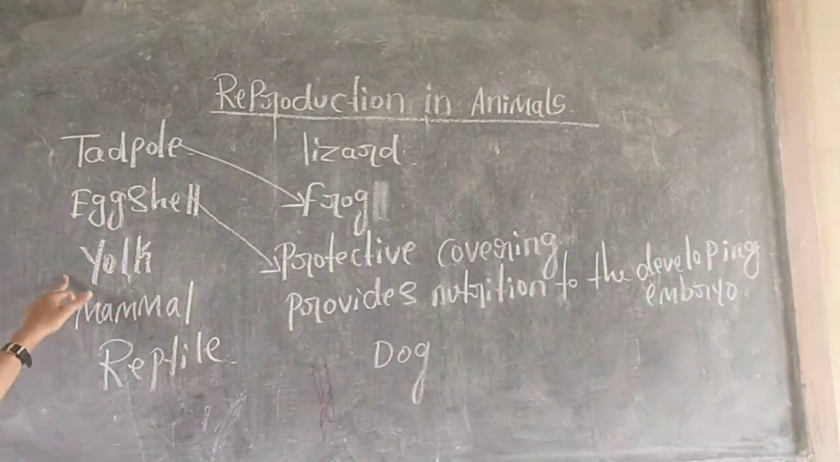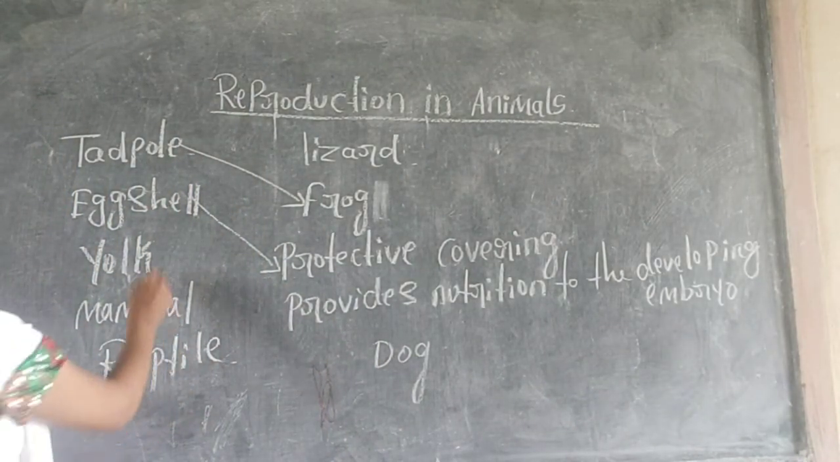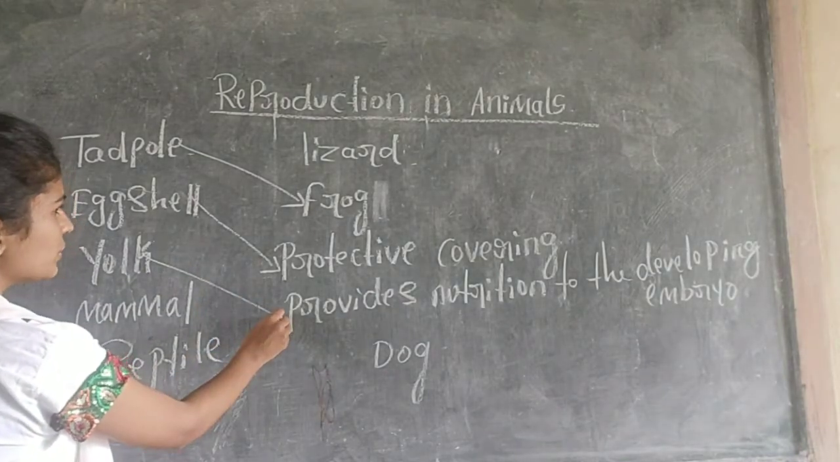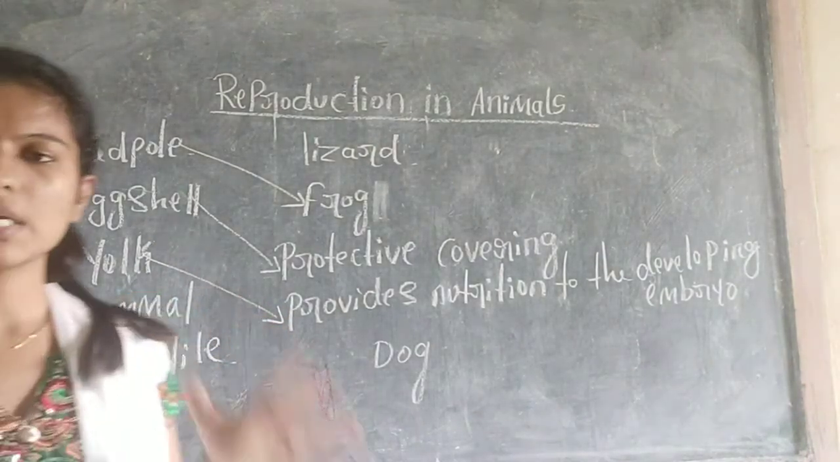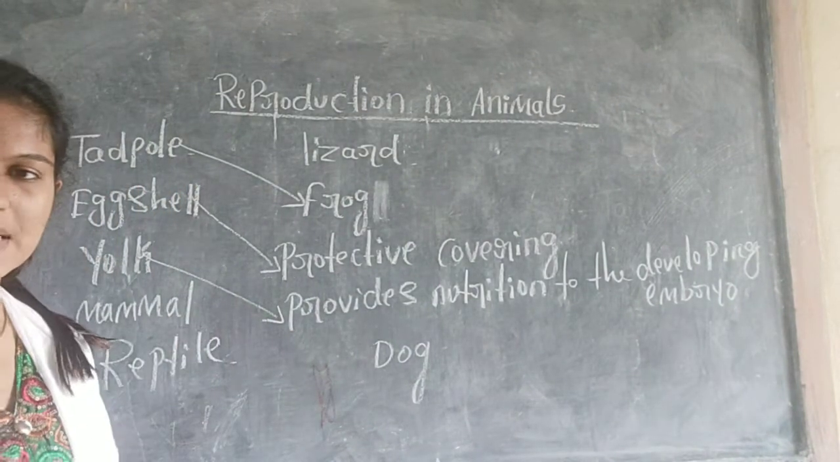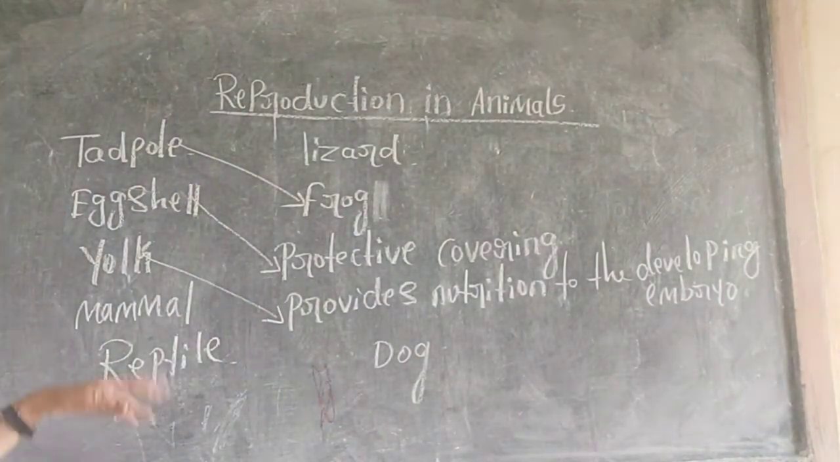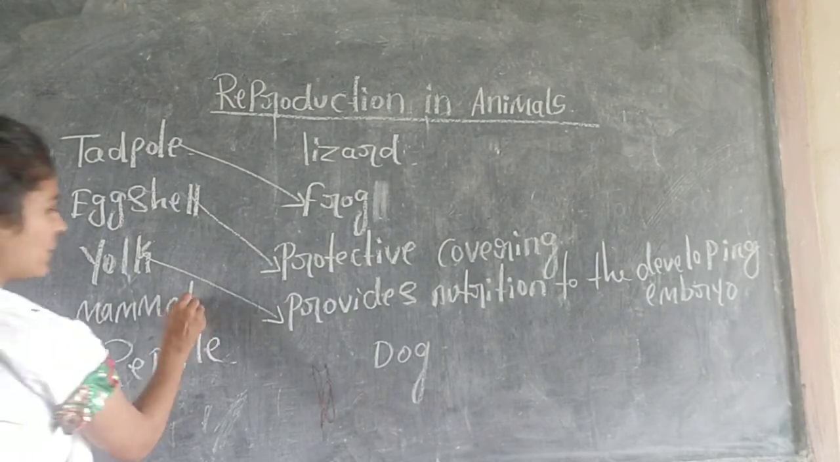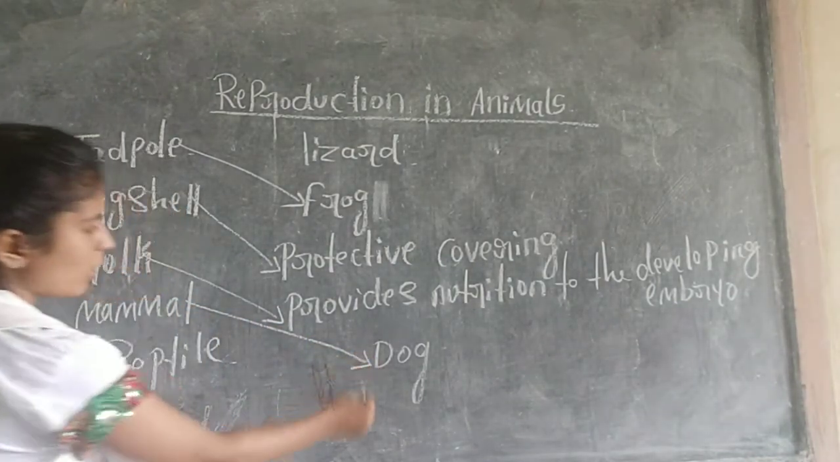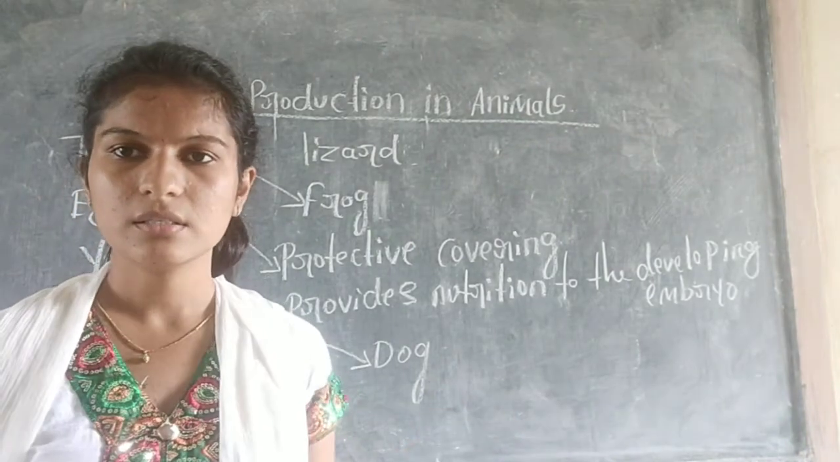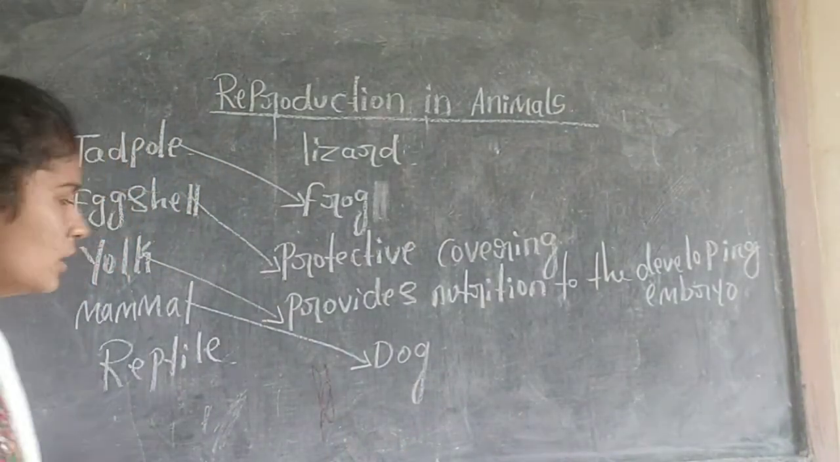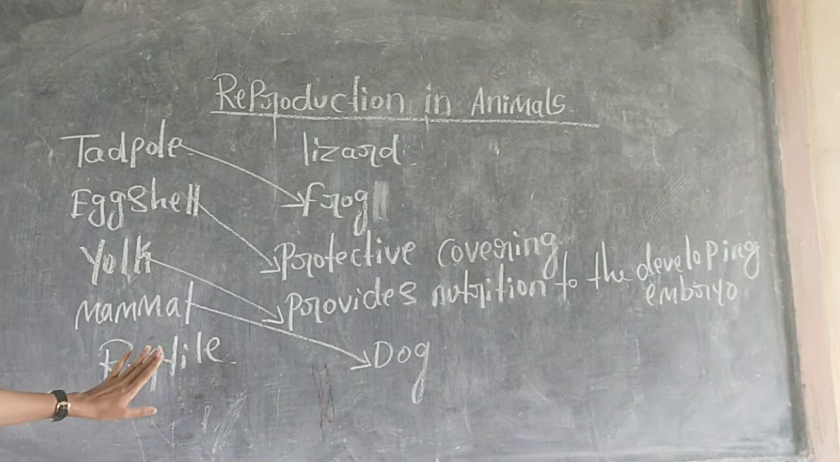Next, what is yolk? It provides nutrition to the developing embryo. Yolk provides nutrition to the developing embryo, which is inside the egg. Next, what is mammal? Mammal is a dog, because we call the dog a mammal as it gives birth to the young ones directly.